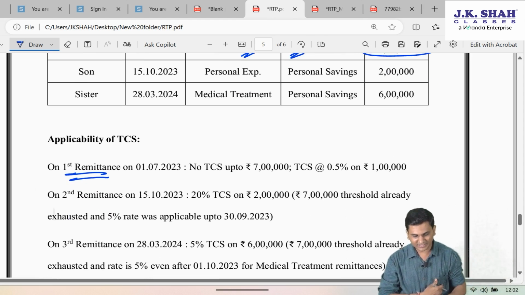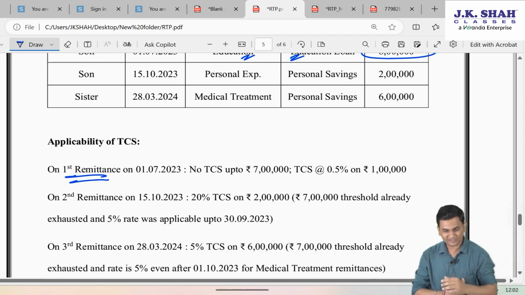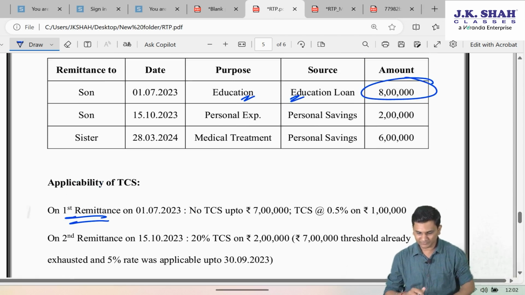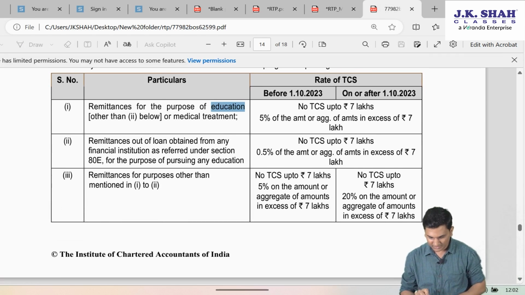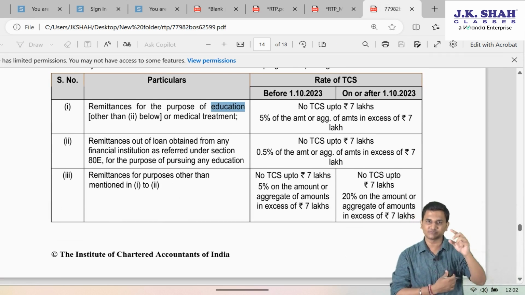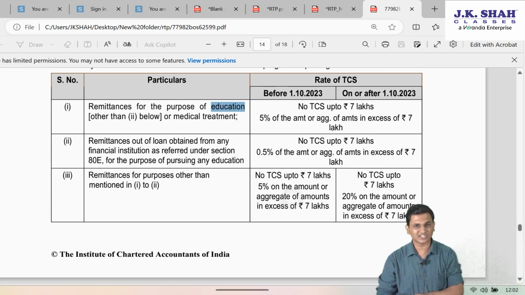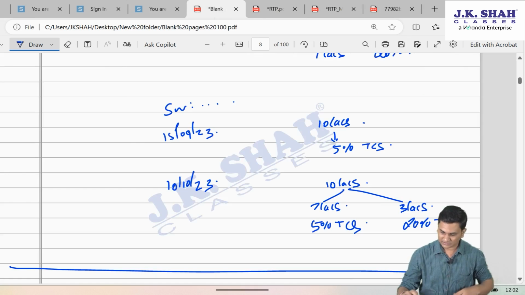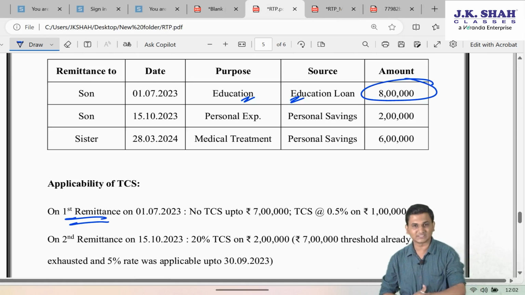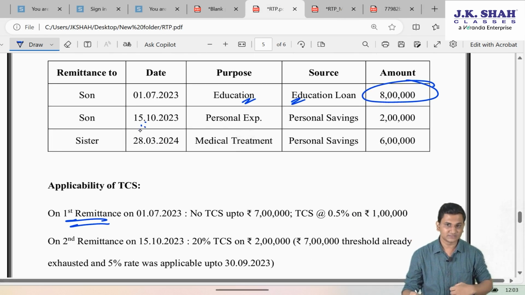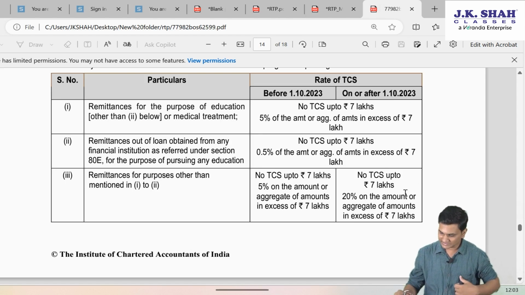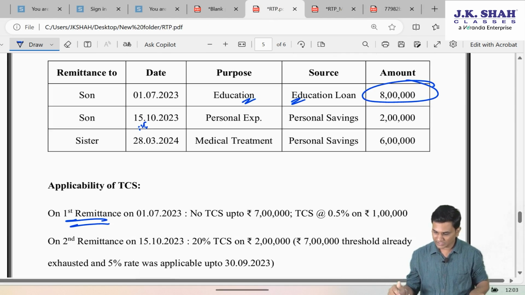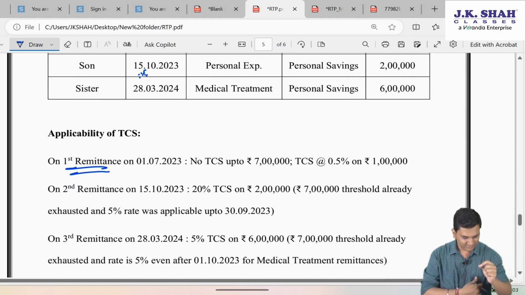Secondly, on the second remittance which happened on 15th October, since the 7 lakh threshold is already exhausted, you won't get any new threshold. This personal expenditure comes under remittances for purposes other than those mentioned in 1 and 2. So ideally there was a threshold, but it will not be applicable anymore. So on this 2 lakh rupees, now there will be TCS. Look at the date. Since it is 15th October, can I say it is after 1st October? So directly 20%. On that 2 lakh rupees, 20% TCS will be applicable.